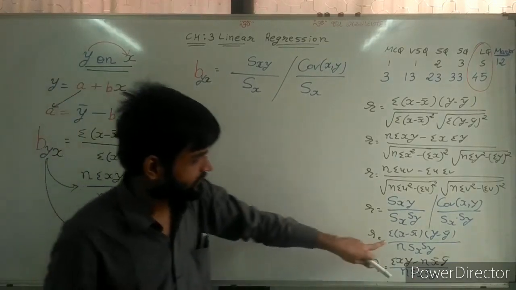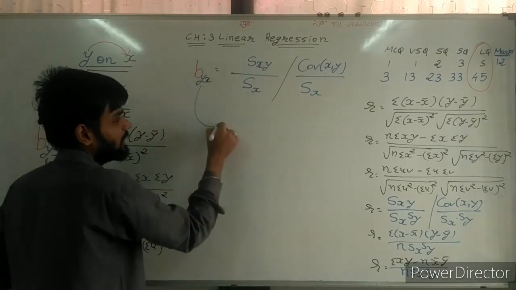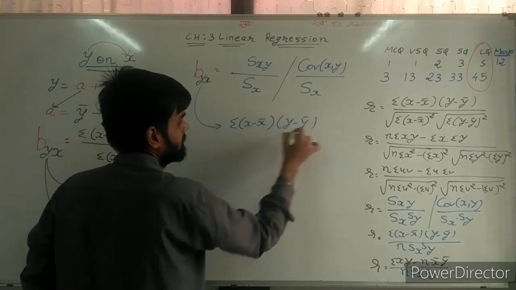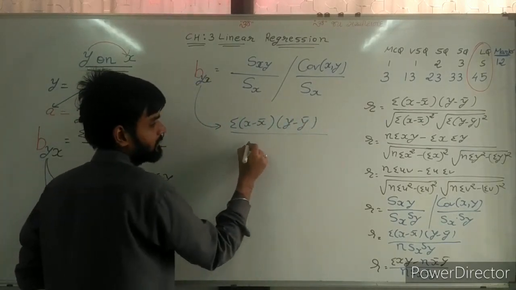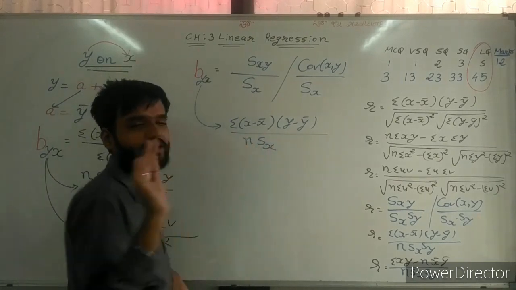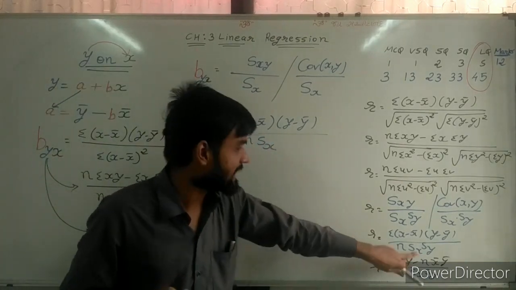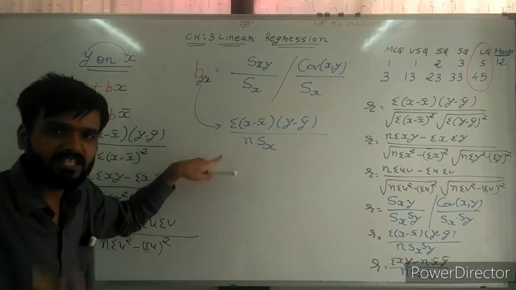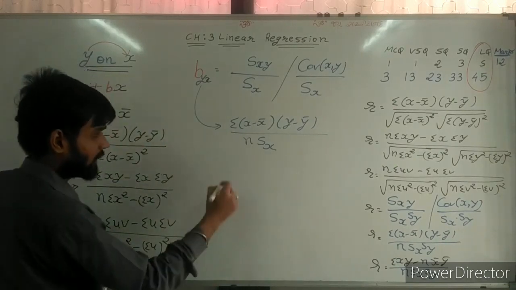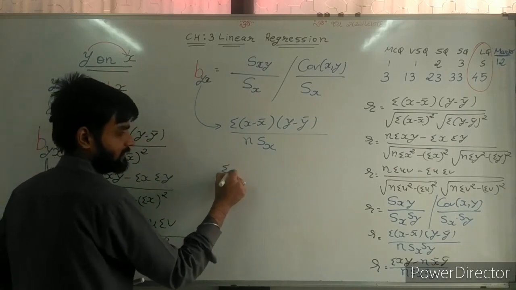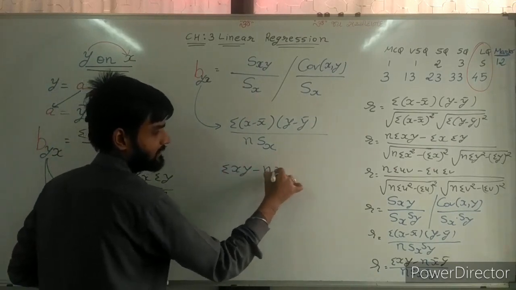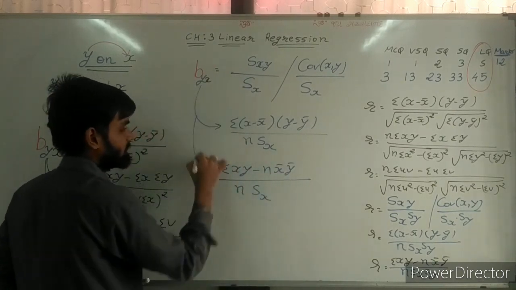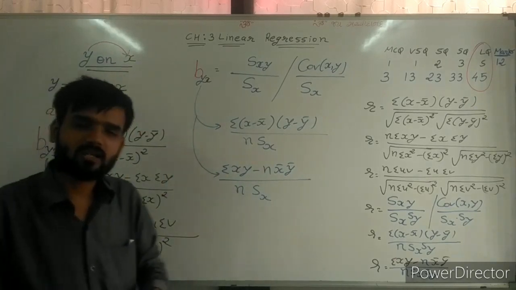Next, going ahead. So this second formula of B: sigma (x minus x bar)(y minus y bar) divided by n Sx only, sir. With n only Sx, we cannot take Sy. So on this logic you can make this formula. Now third formula, sir, last one: sigma xy minus n x bar y bar divided by n Sx. This is the third formula of B for short sums.